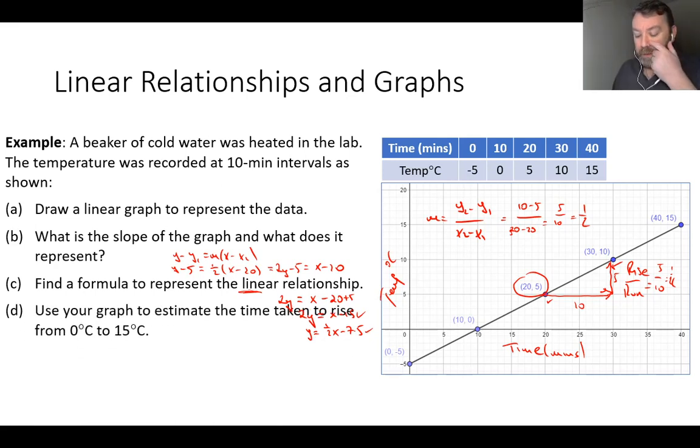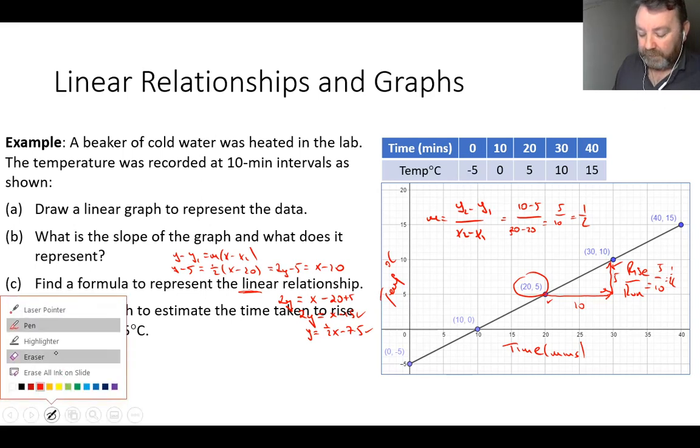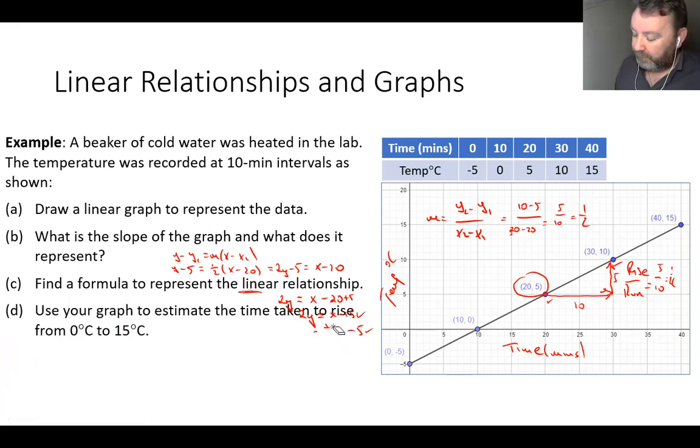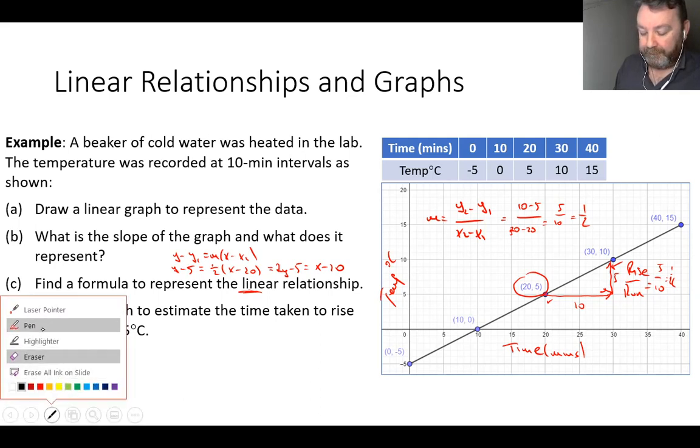Okay, part D. Just let me remove some of this writing here. From your graph, estimate the time taken to rise from 0 to 15. So just let me get rid of some of this here. Apologies for that, but you know how that's done. So I just need to clear this so we can see what we're doing. Okay, so use your graph to estimate the time taken to rise from 0 to 15.